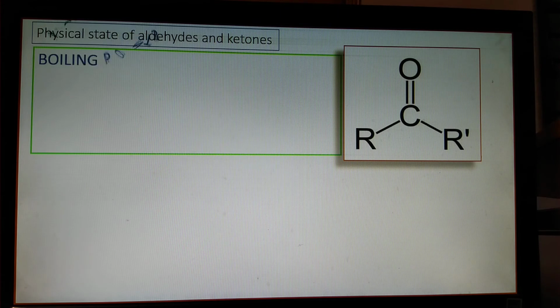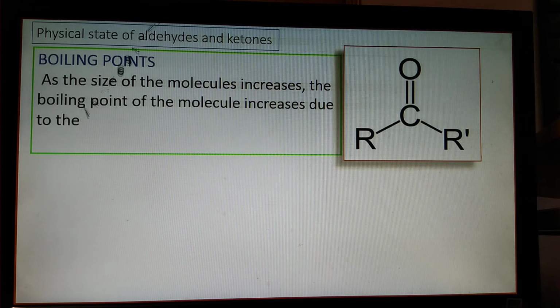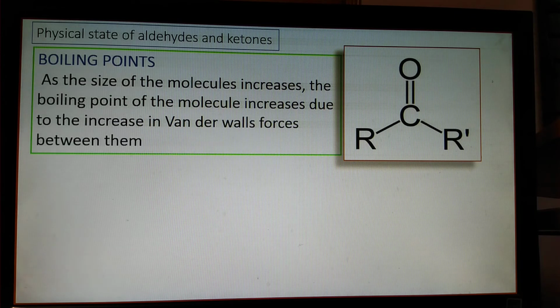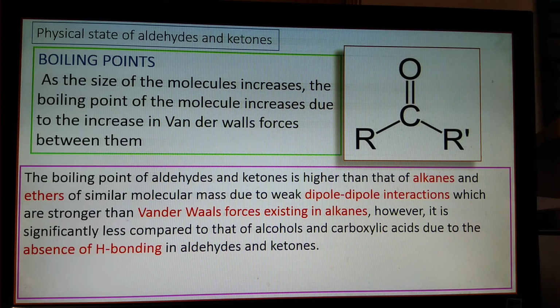Physical state of aldehydes and ketones, boiling points. Actually, boiling point increases with increase in molecular mass due to van der Waals forces. But in case of aldehydes and ketones, hydrogen bonding is absent. But the boiling point of aldehydes and ketones is rather higher than that of alkanes and ethers.